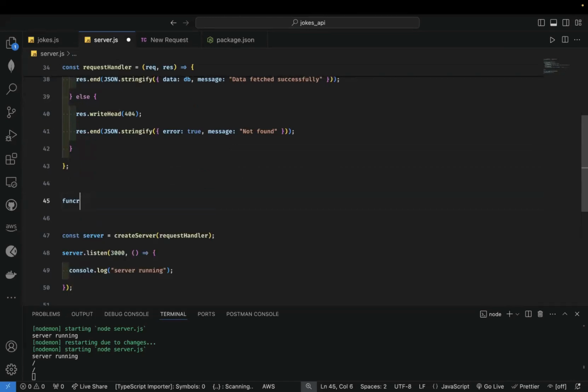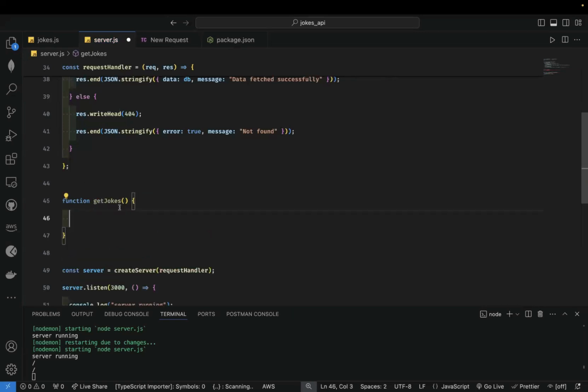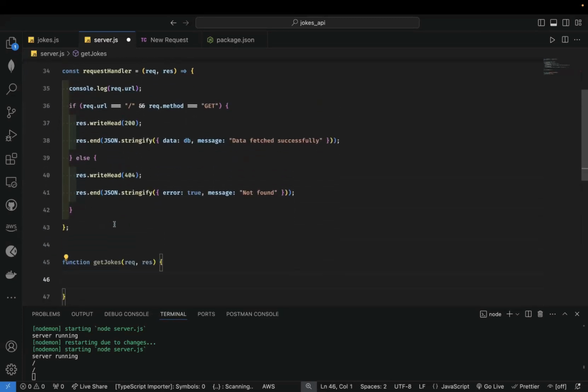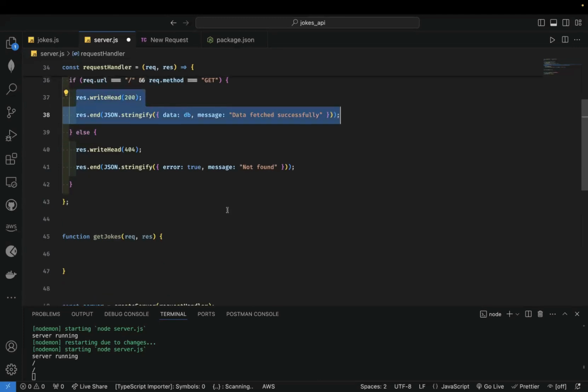So you write functions for different functionalities. So we say getJokes. Write a function to get jokes, and it will accept request and response. And then what we want to do is do this.